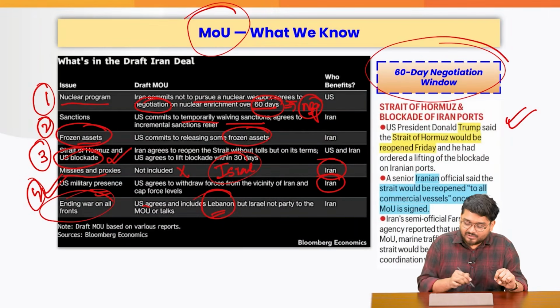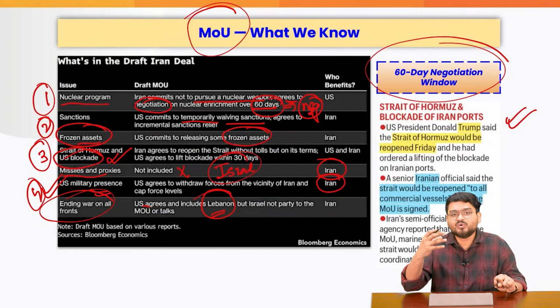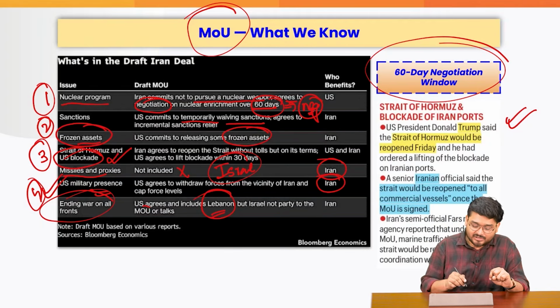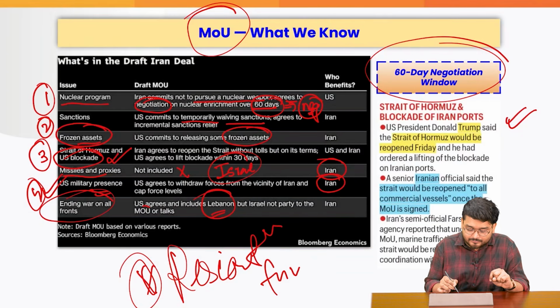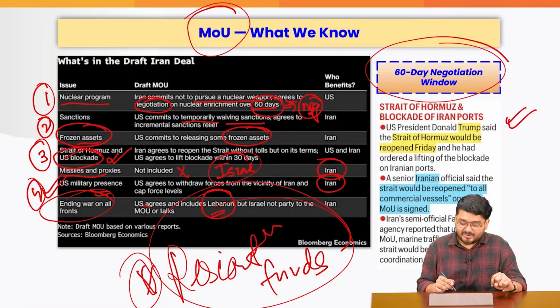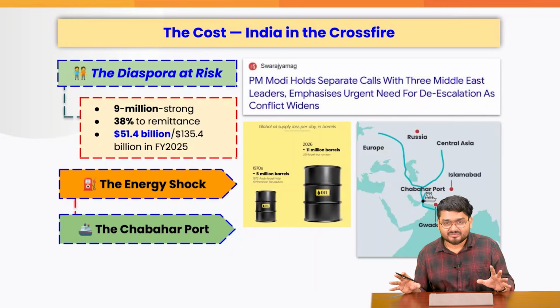A 60-day negotiation window is there. So if Iran has some issues with the various deals and agreements, they can actually go and try to negotiate for that. Apart from this, one very important measure is the reconstruction funds. The reconstruction funds also have been promised by the US, because Iran definitely has suffered too much in the war, right?